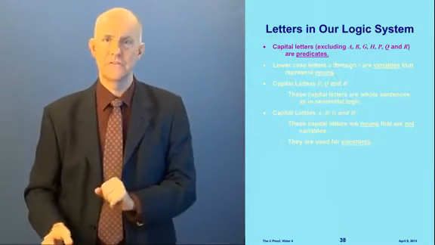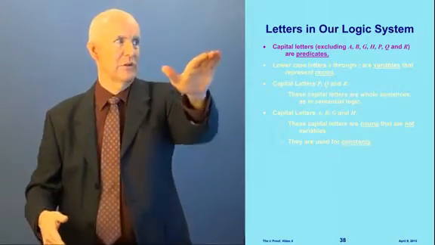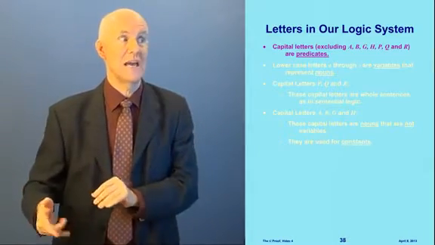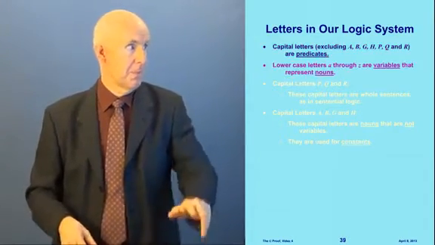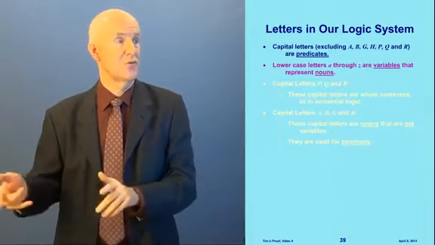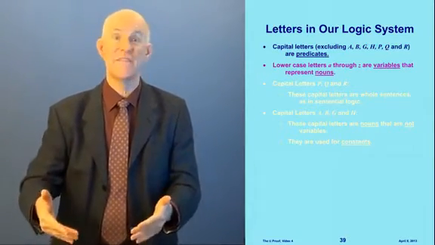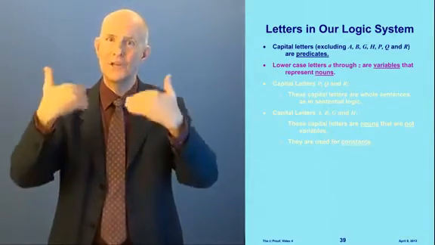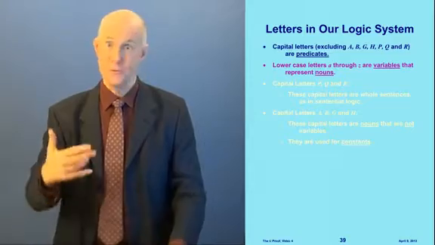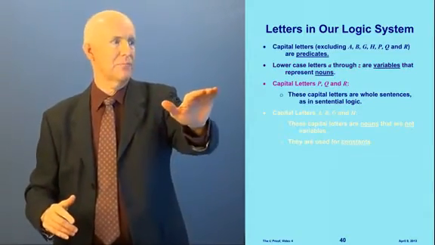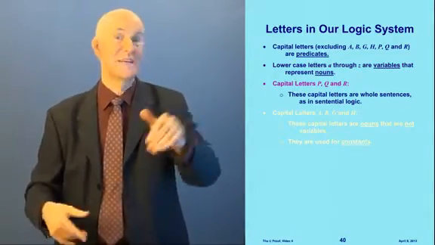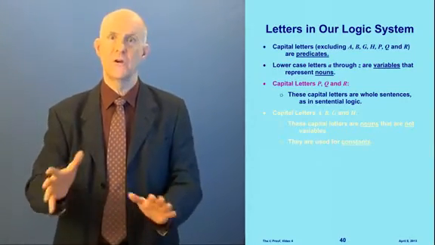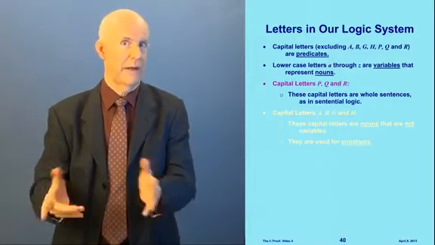We use capital letters, most of the capital letters, excluding A, B, G, H, P, Q, and R, for predicates. And we use lowercase letters A through Z for our variables, and the variables represent nouns. So capital letters are our predicates, and lowercase letters are our variables, which are our nouns, except that capital letters P, Q, and R, we're holding those in reserve to mean whole sentences, which is what we used in video 3. So P, Q, and R are reserved for entire sentences. They don't have blanks in them.